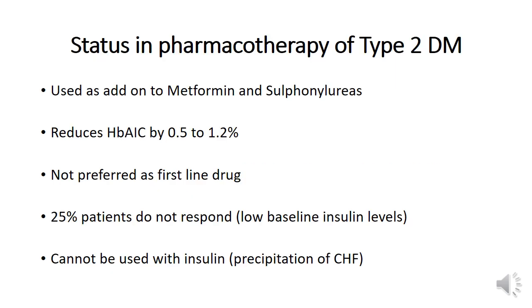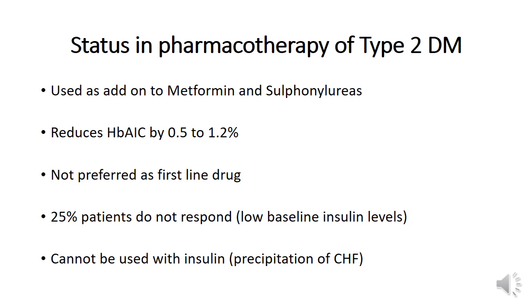What is the status of pioglitazone in the pharmacotherapy of type 2 diabetes mellitus? So we already know that metformin is the first line drug for the treatment of type 2 diabetes mellitus. Now, pioglitazone also overcomes insulin resistance like metformin, but it is not preferred as a first line drug because it can precipitate heart failure, and also it becomes mandatory to assess liver functions. Liver function tests have to be conducted regularly if you put your patient on pioglitazone. That is why metformin is preferred ahead of pioglitazone.